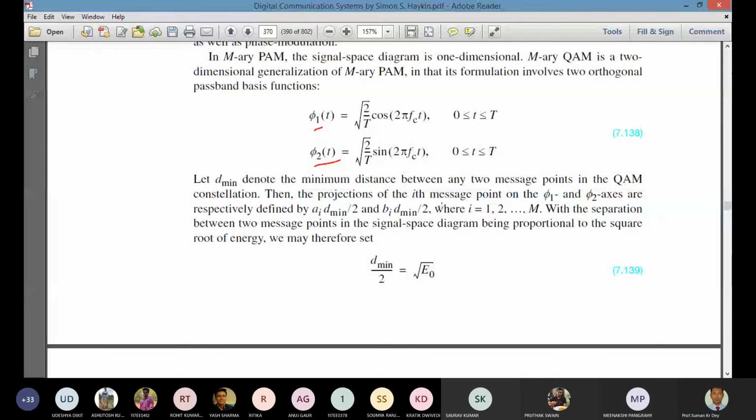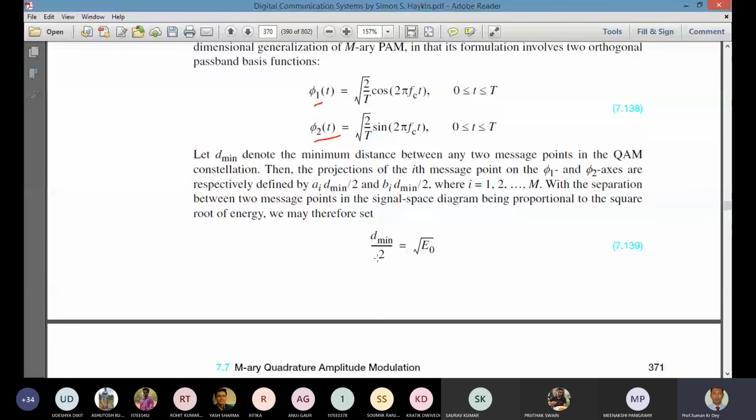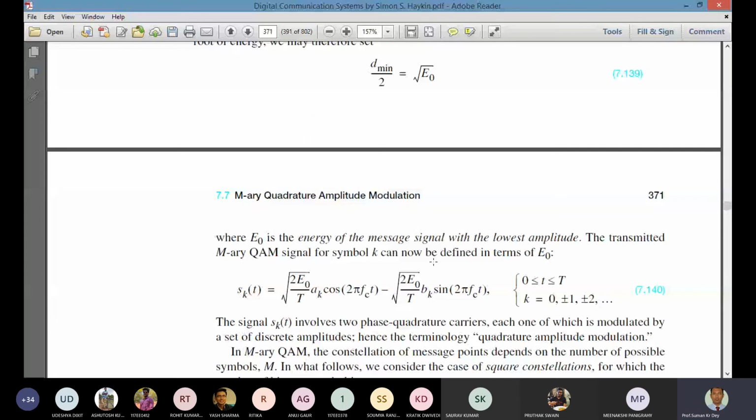And normally d min by 2 is equal to the square root of E naught, where E naught is the minimum energy required for all the symbols. So the lowest amplitude of the message signal is E naught.